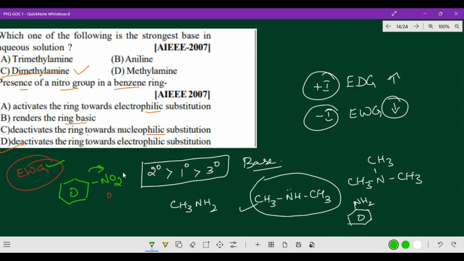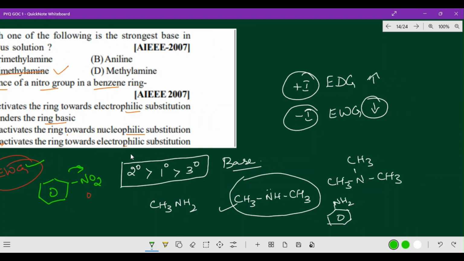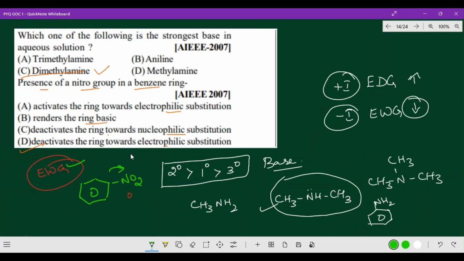So due to that, it is deactivating the ring towards electrophilic substitution reaction. Due to the resonance structure, it pulls the electron density away from the benzene ring, so further substitution is more difficult, meaning deactivating the ring towards electrophilic substitution reaction.